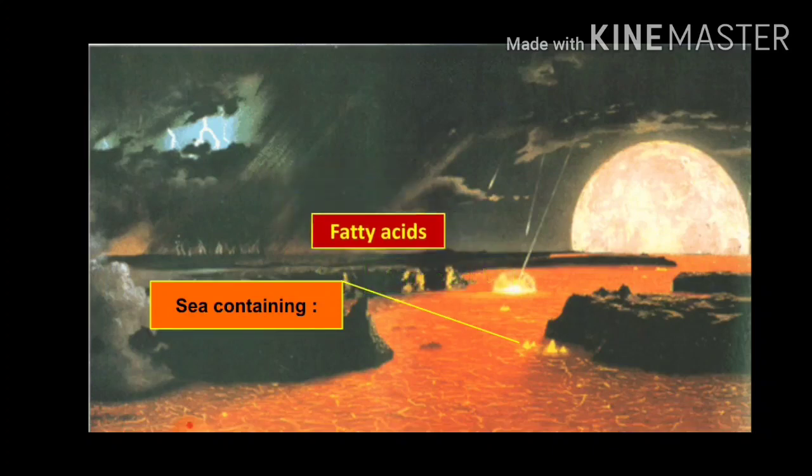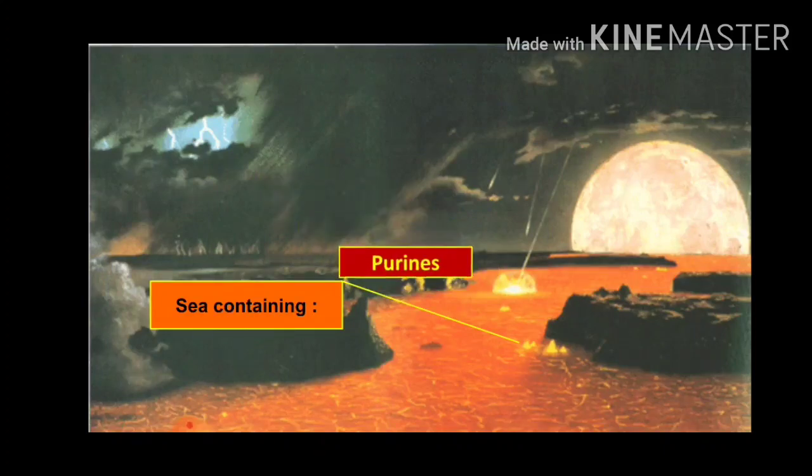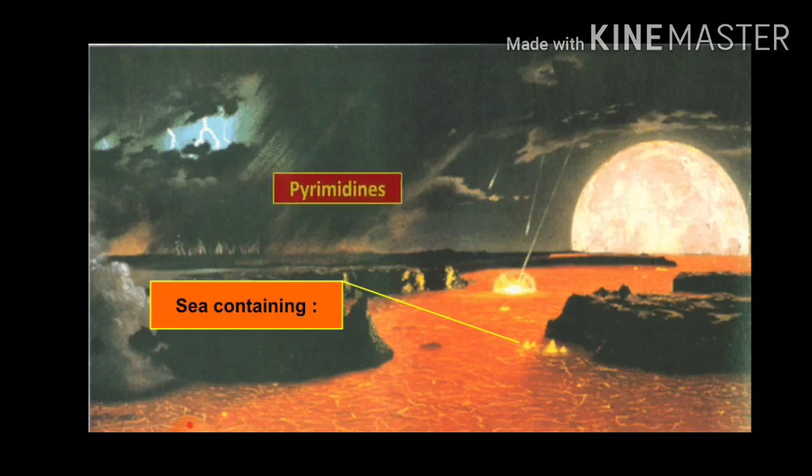Amino acids, then fatty acids, then purines, then pyrimidines were formed. I hope you remember what I have taught, the biomolecules. Then glycerol was formed. So all these were now present in the sea water.